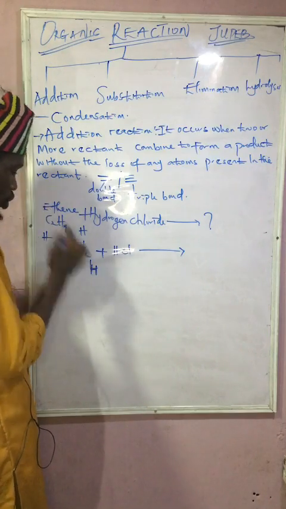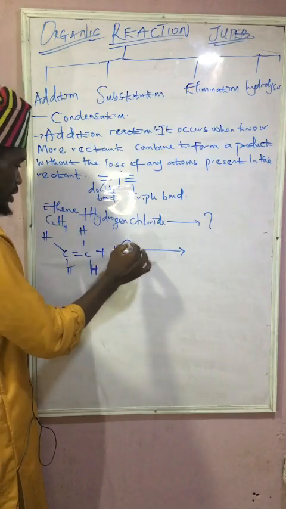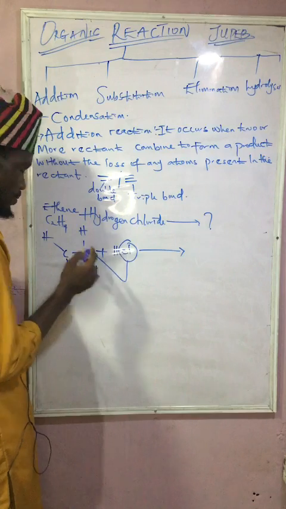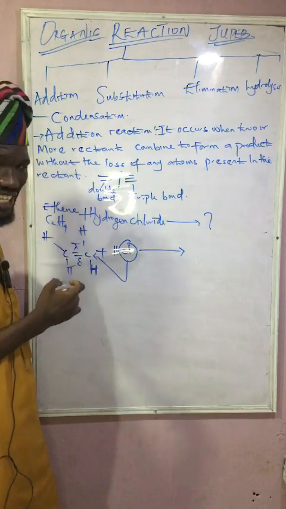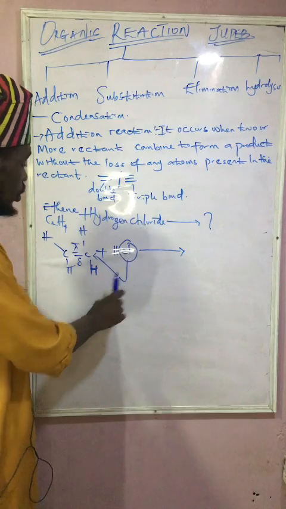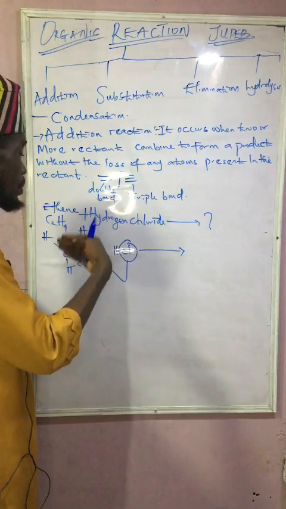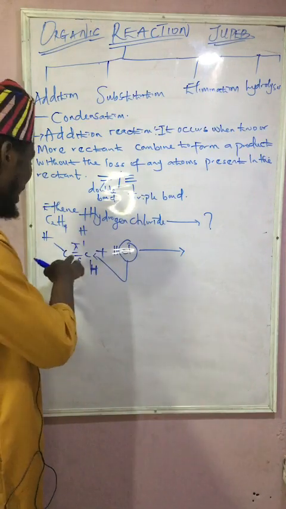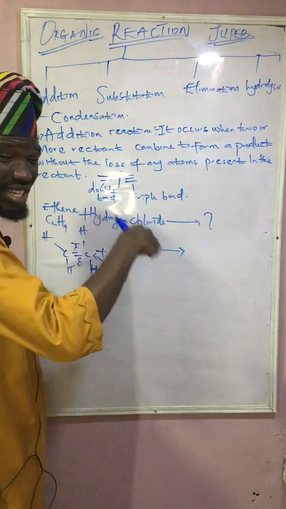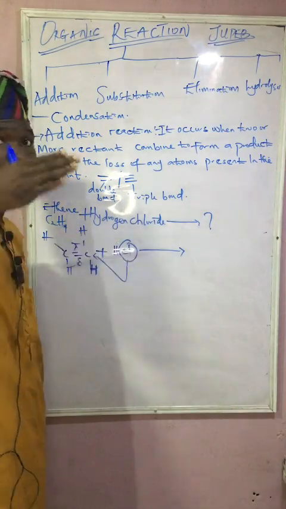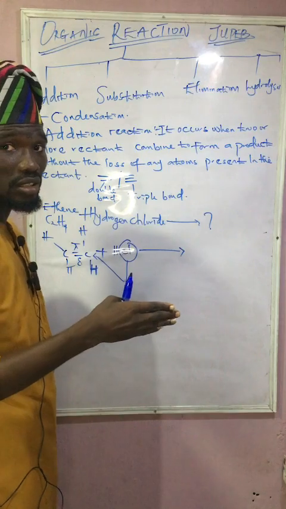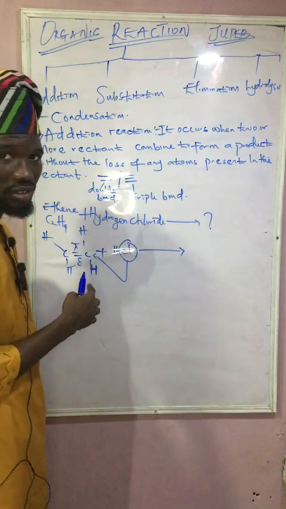If this hydrogen here is coming to this place, mind you, we have a pi bond here as well as a sigma bond. This chlorine coming to this place has the priority to break this double bond to give us a single covalent bond. And that does not mean hydrogen cannot come in.